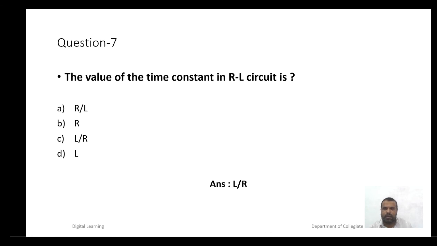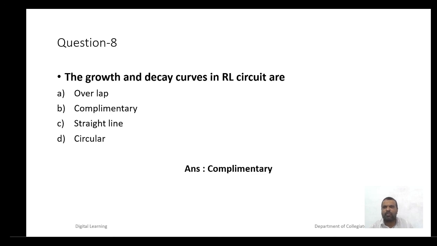Question number 7. The value of the time constant in RL circuit is: A, R by L; B, R; C, L by R; D, L. The correct option is L by R. Question number 8. The growth and decay curves in RL circuits are: A, overlap; B, complementary; C, straight line; D, circular. The correct answer is complementary.